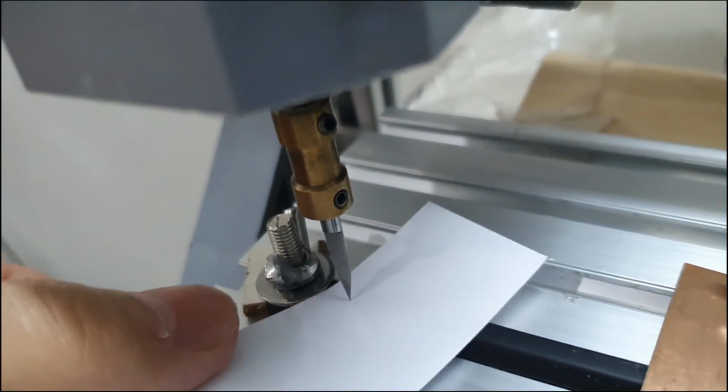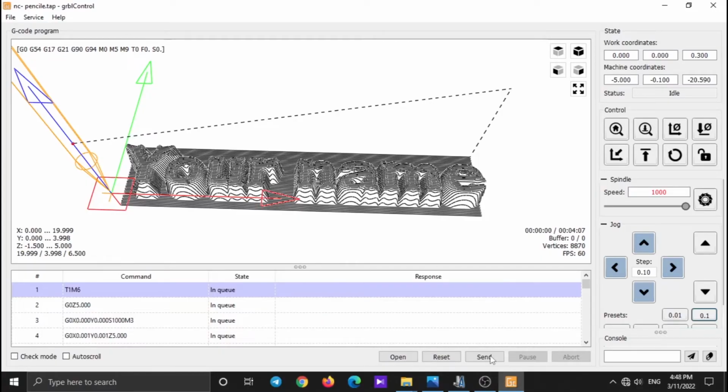Finally, click on Send to start the operation.